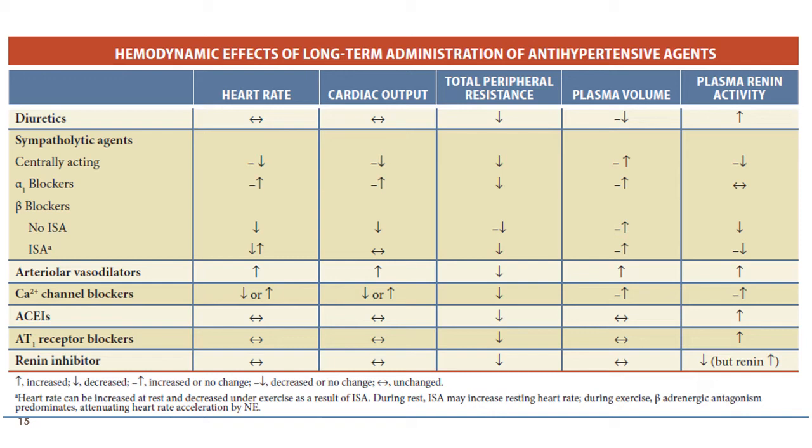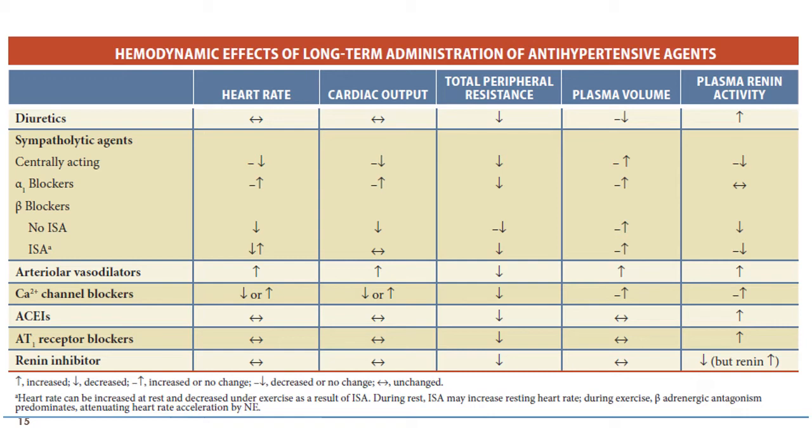The calcium channel blockers, depending upon whether they are dihydropyridines or drugs like diltiazem and verapamil that have inhibitory activity in the heart: the dihydropyridines will cause reflex sympathetic stimulation, leading to an increase in heart rate and cardiac output, while diltiazem and verapamil will inhibit these two parameters. Both groups of drugs will cause a decrease in total peripheral resistance. There might be some increase in plasma volume due to reflex sympathetic stimulation, and also an increase in plasma renin activity.